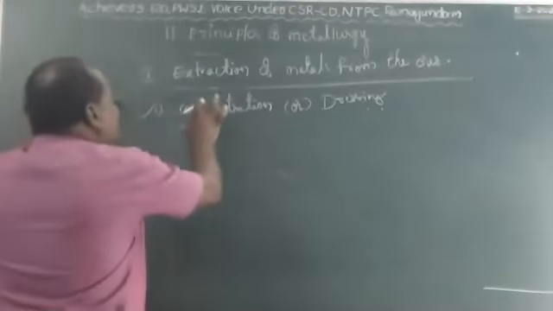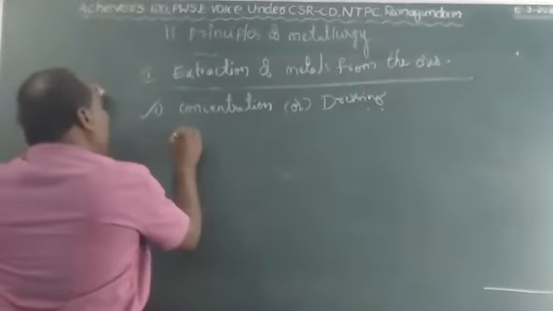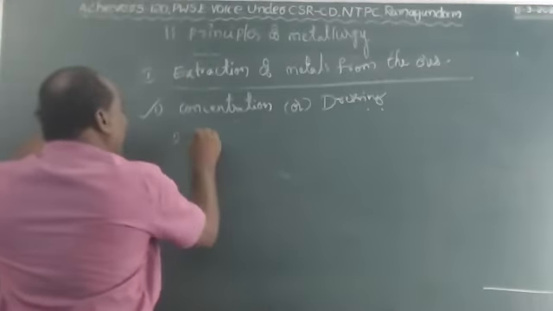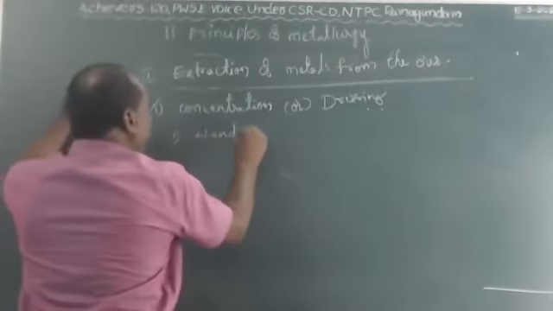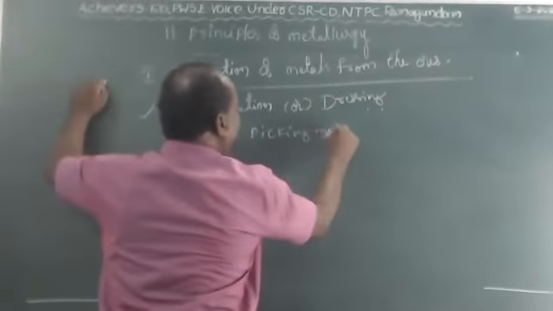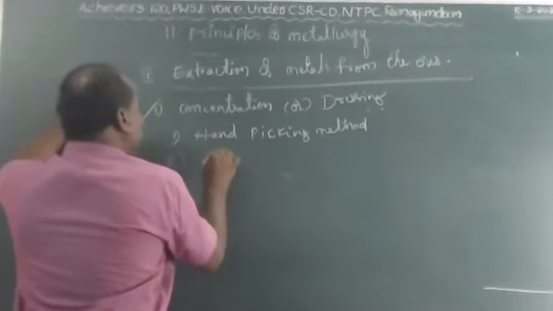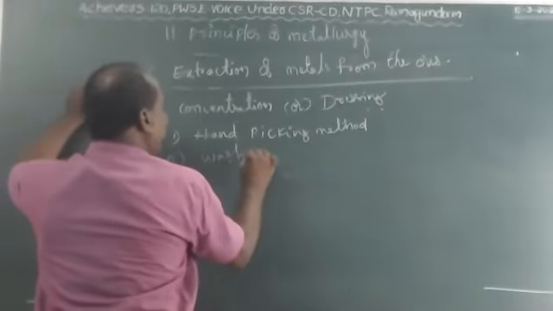First of all, concentration and dressing of the ore involves four physical methods. First one is the hand picking method. Second one is the washing method.